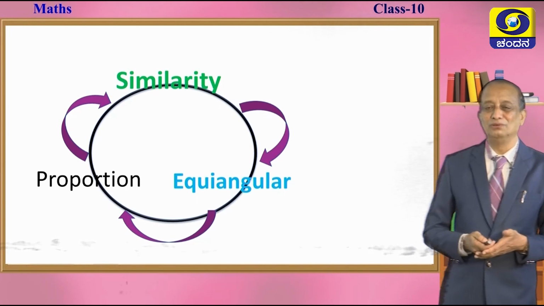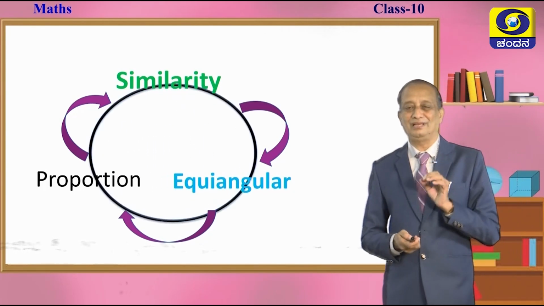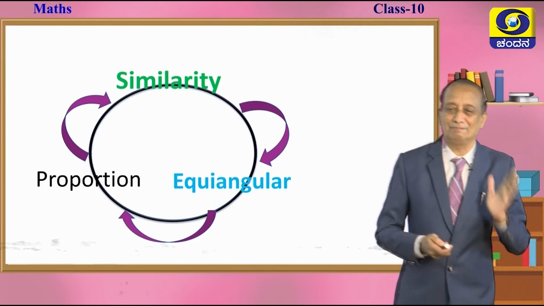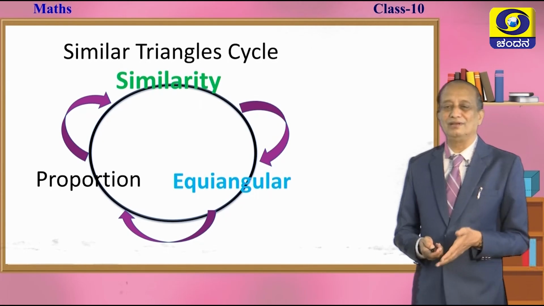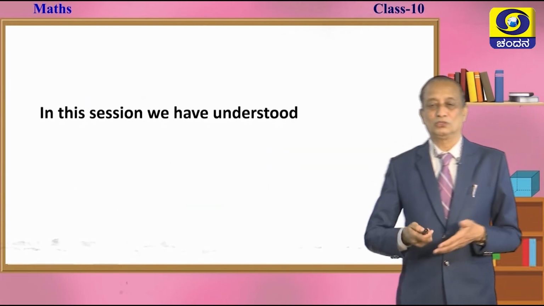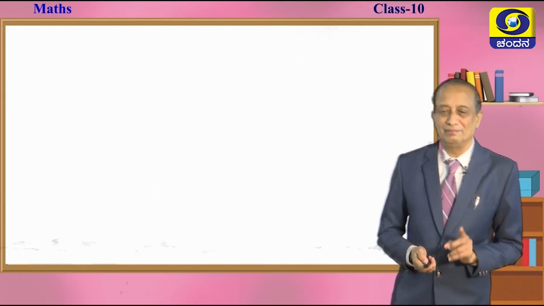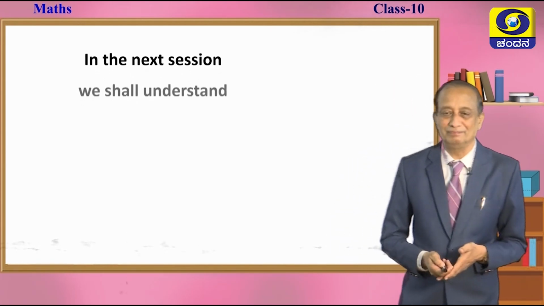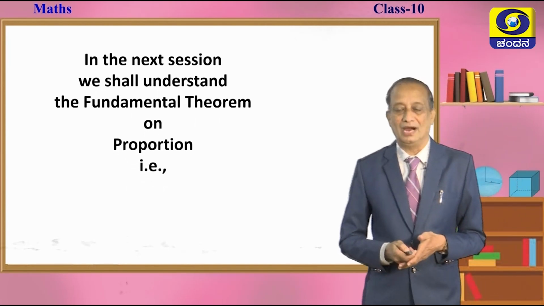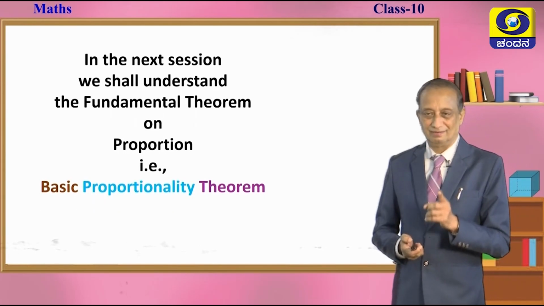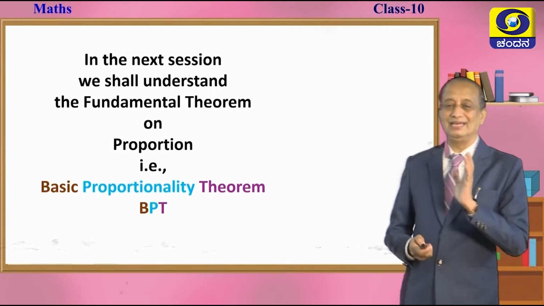Don't you think it is a beautiful cycle, children? Shall we call this a similar triangle cycle only? Similarity, equiangularity and proportionality, they all go in hand. It forms a beautiful cycle. We will call it as similar triangle cycle. So, in this session we have understood the concept of similar triangles and the two fundamental properties. Okay. In the next session we shall try to understand the fundamental theorem on proportion, and that is nothing but the basic proportionality theorem, also called as BPT, Thales theorem.